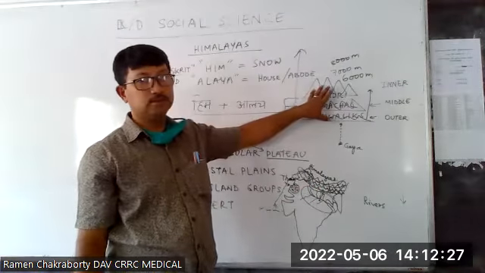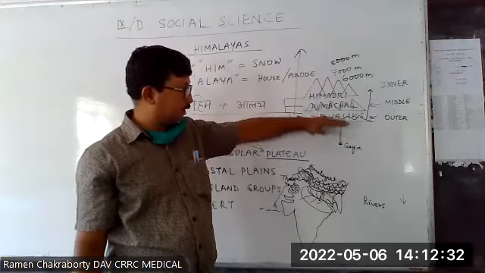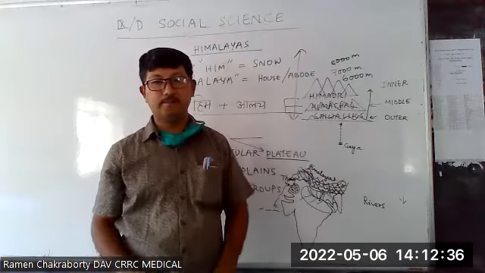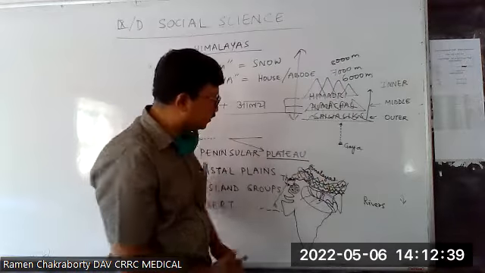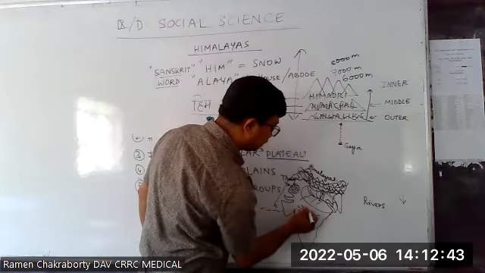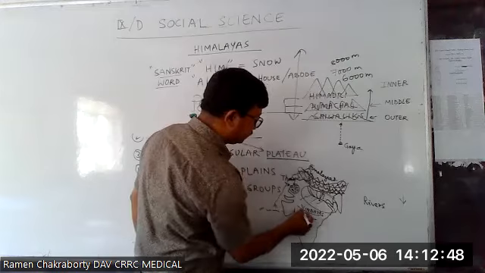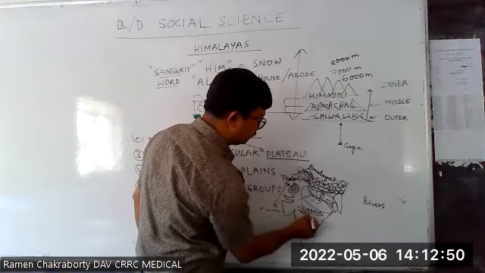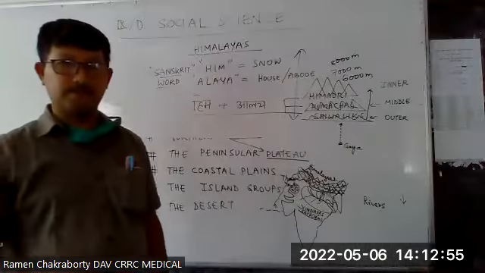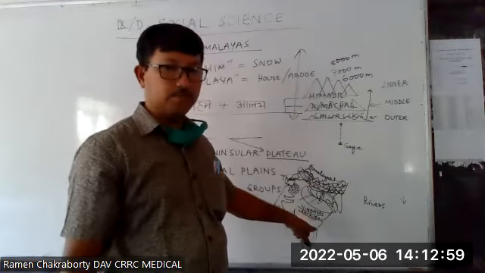So here we have come to know about Himadri, Himachal, Shivalik, and finally the south. When we move southward, we will find the northern plains. If we move further southward, what I have written here, who can read and tell me? Vindhya range and Satpura range.